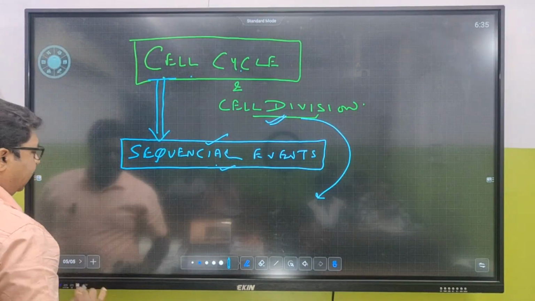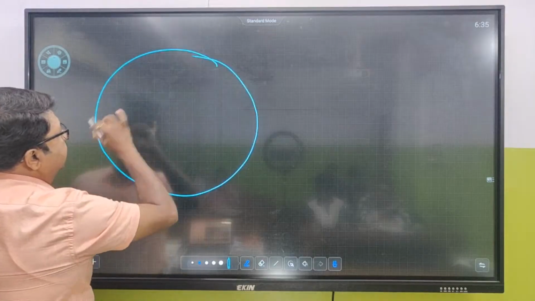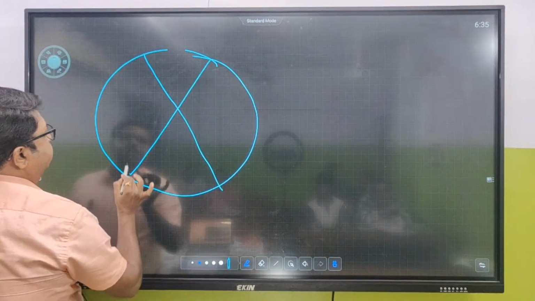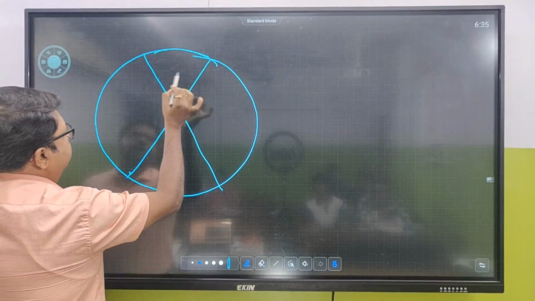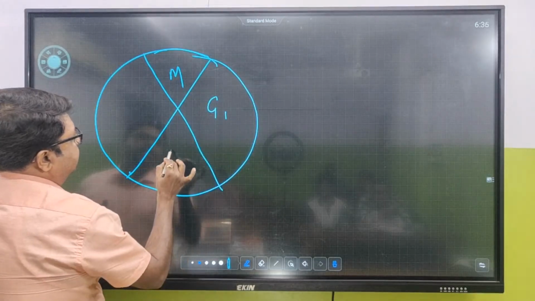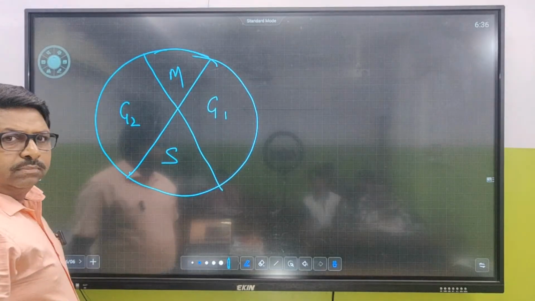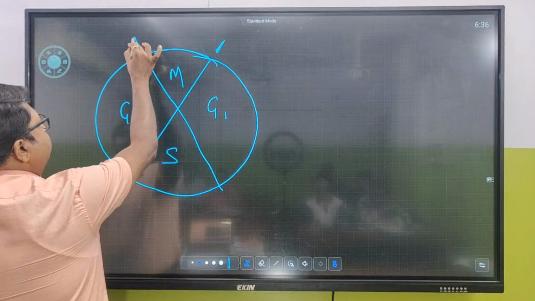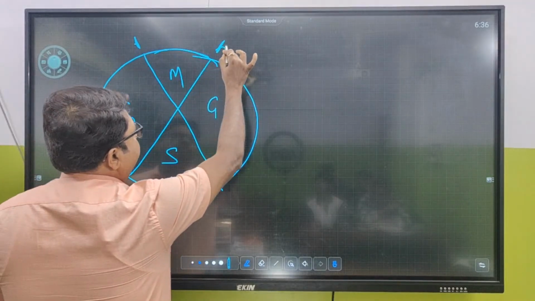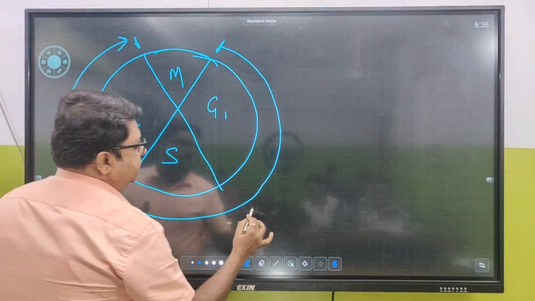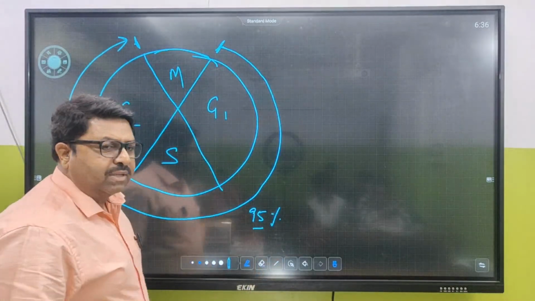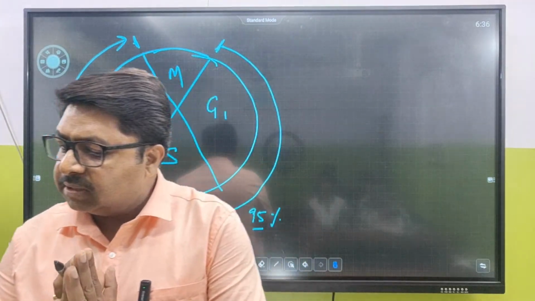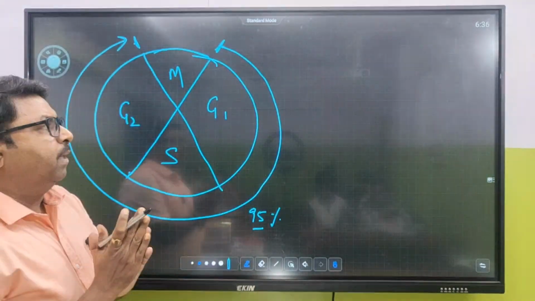Cell cycle is a sequential event, and what is a cell cycle? If you just make the cell cycle like this, not the way that the book has given it to you, it is M, then this is G1, this is S, and this is G2. Now over here you can see, right from G1 to G2, it takes 95% of the whole timing of the cell cycle. How much percent? 95% of the whole timing of the cell cycle.